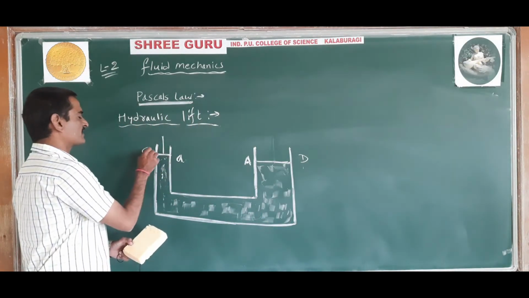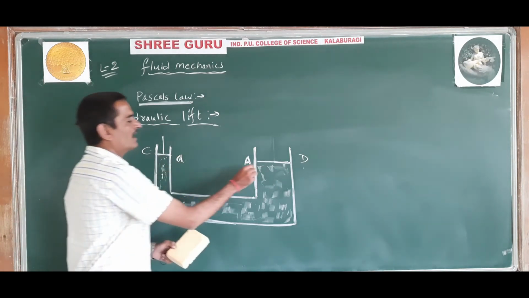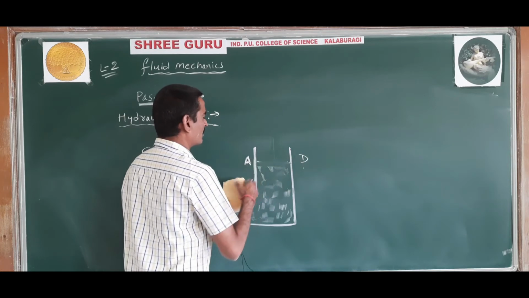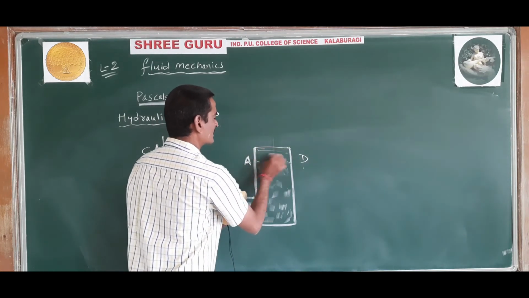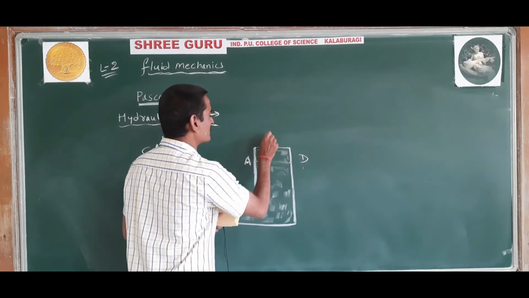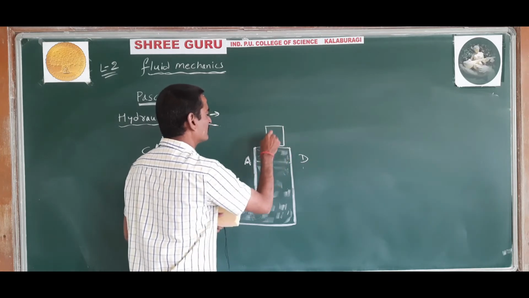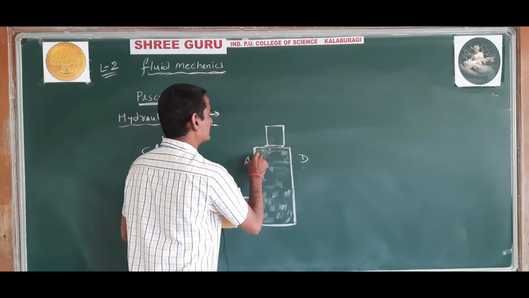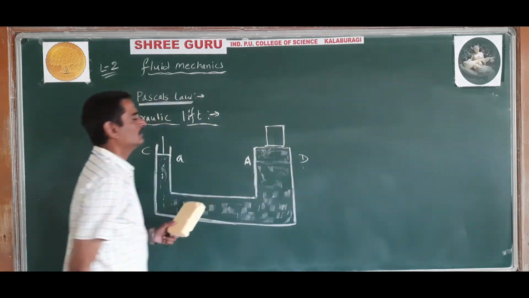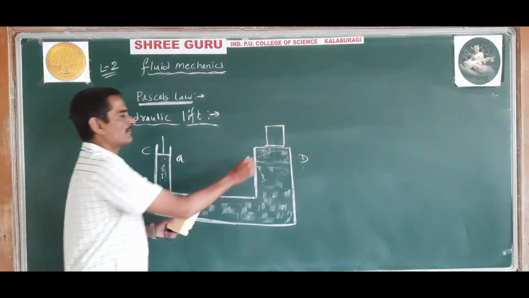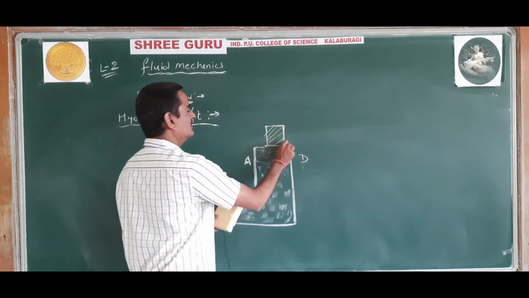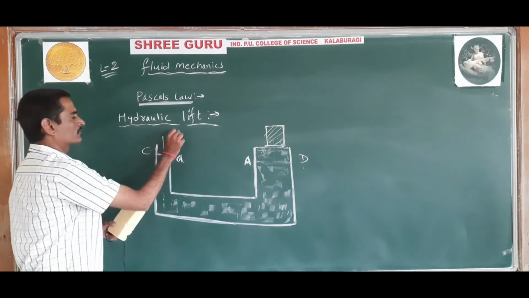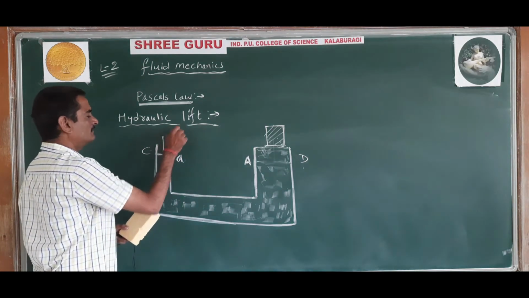The area of cross section of cylinder C is small a, and of cylinder D is capital A. Now a heavy object is kept on the platform of cylinder D, and the weight of this object has to be measured.